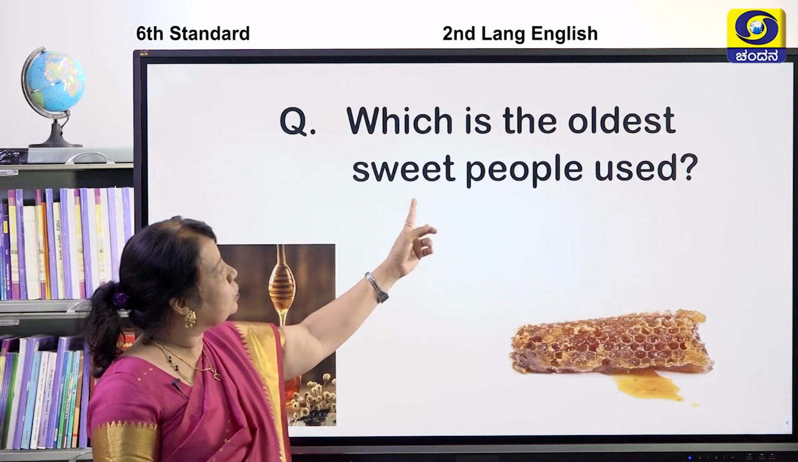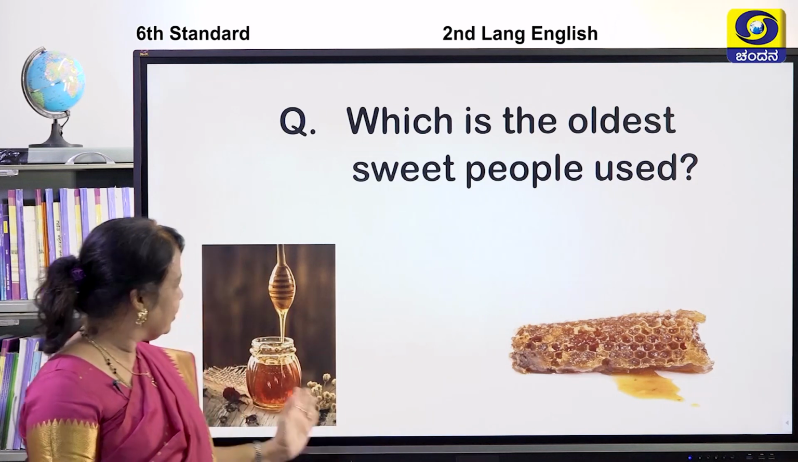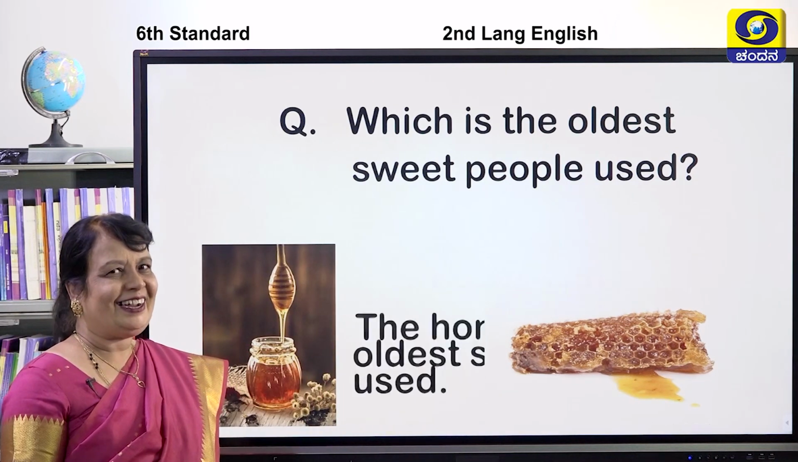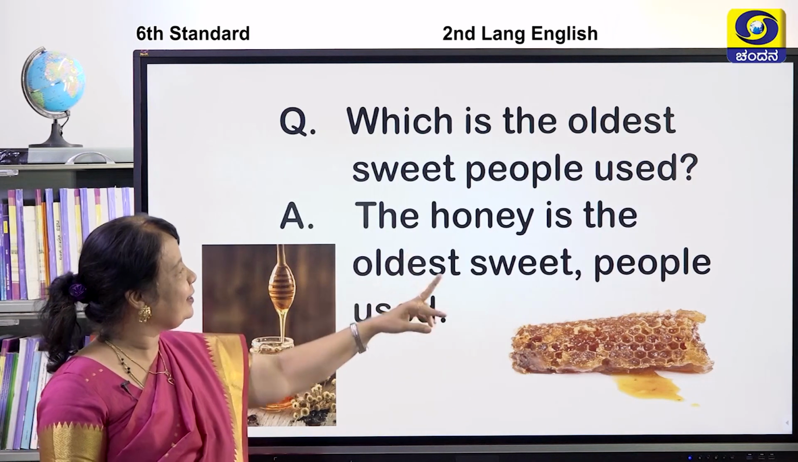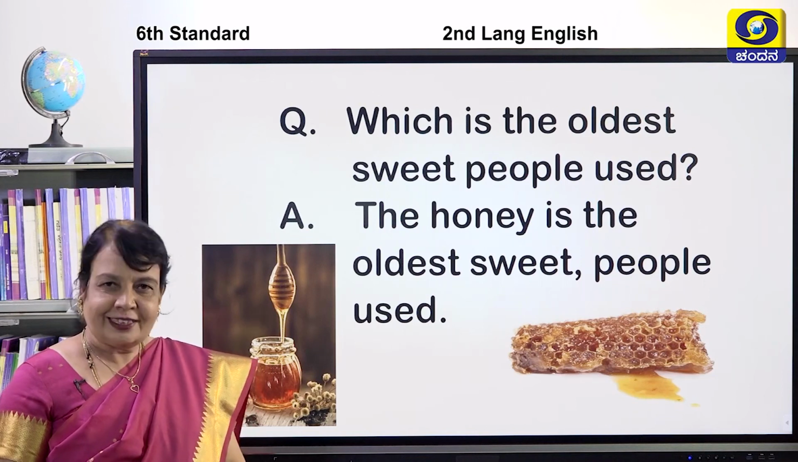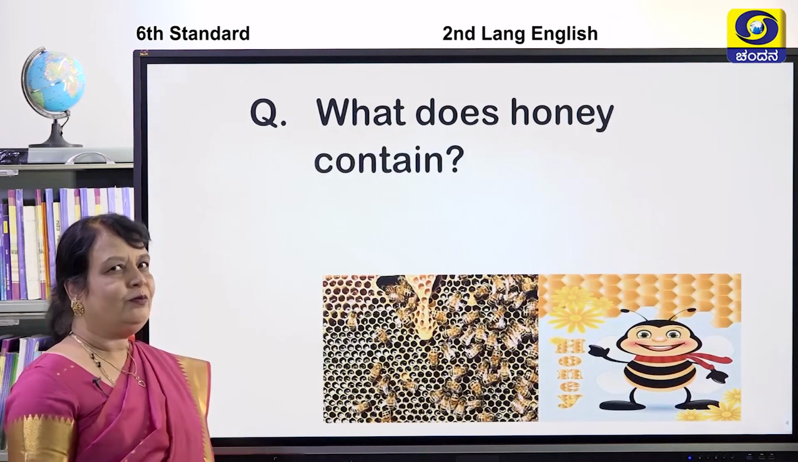Which is the oldest sweet people used? See, which is the oldest sweet? Yes, it is honey. Honey is the oldest sweet people used. Isn't it, children? We'll go for the next question.